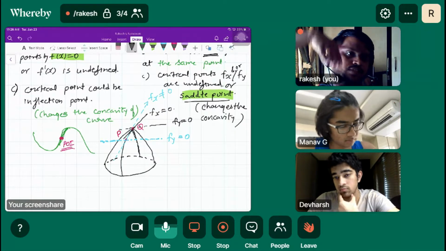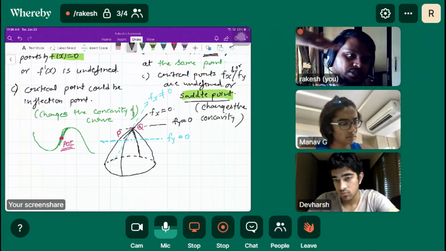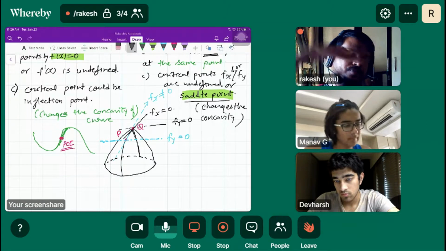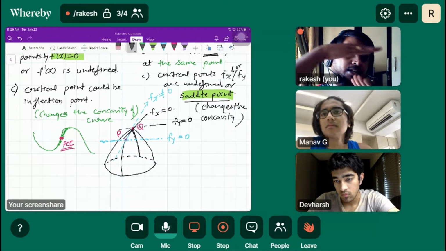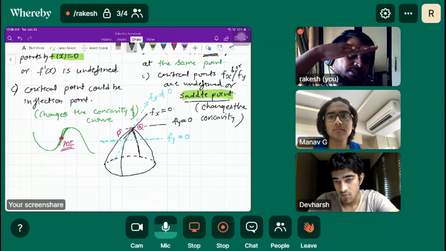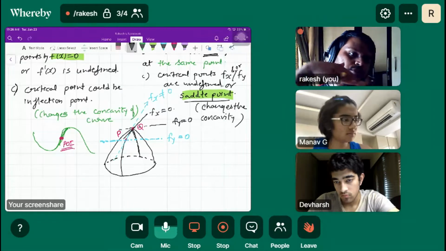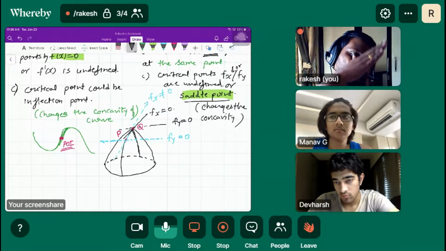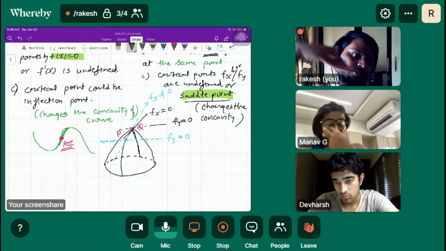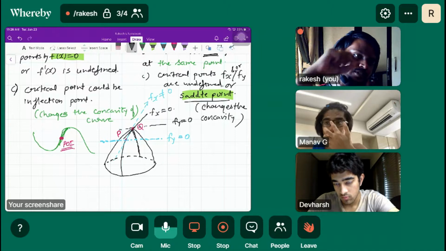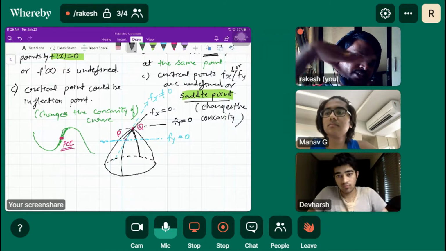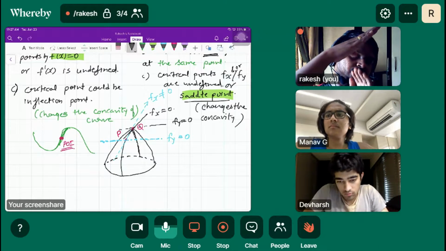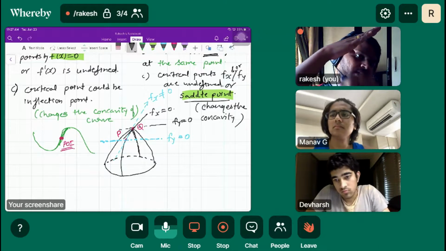Suppose we are going in one direction, let's say this way, like one function is coming like this, and the other surface is going like that, right? One is going from decreasing to increasing, where this point is the minimum along one direction. And the other surface is going like this.